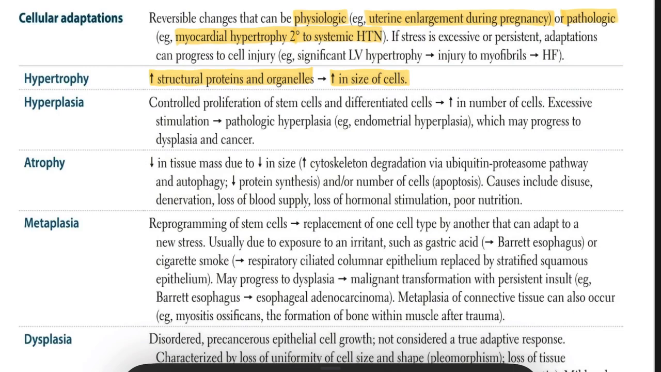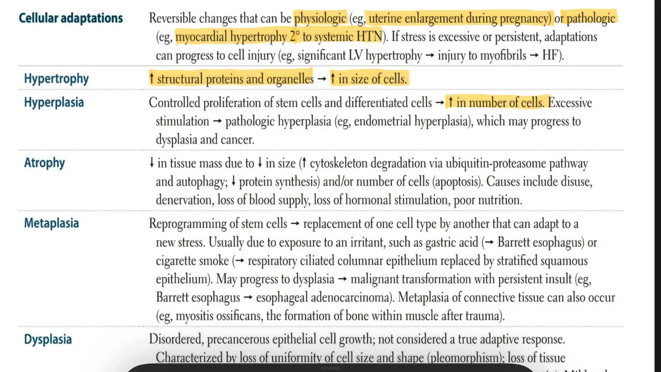Okay, so that's why we have to know hypertrophy and hyperplasia, because these are very basic pathological conditions we can see daily in the medical field. So next one, hyperplasia. Hyperplasia means an increase in the number of cells.